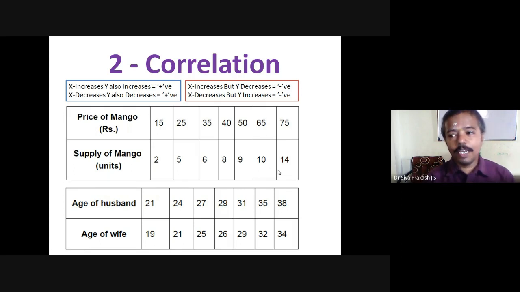So what to do if at one point one variable increases, the other variable also increases, but at the next number it changes? See how many increases are there. If increases are more, then the answer is positive. Are you getting my point? First 15 to 25 increases, 25 to 35 increases, but suddenly 35 to here it is actually 40, but it reduces, 35 to 30 it comes. Don't worry about that. How many increases are there? In the other variable also, how many increases will be? If it is beyond the average, then the answer is positive.